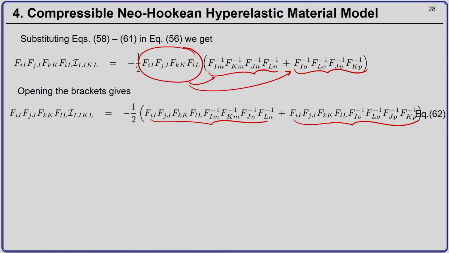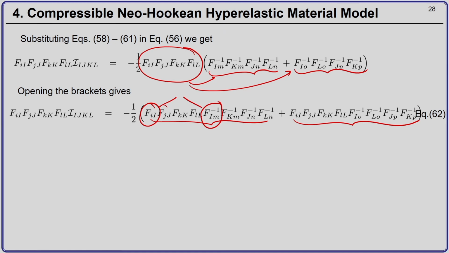They seem to be pretty long and intimidating expressions, but if you look closely you will find that you have Fii, F inverse Im. So, these two indicial notations have I common.